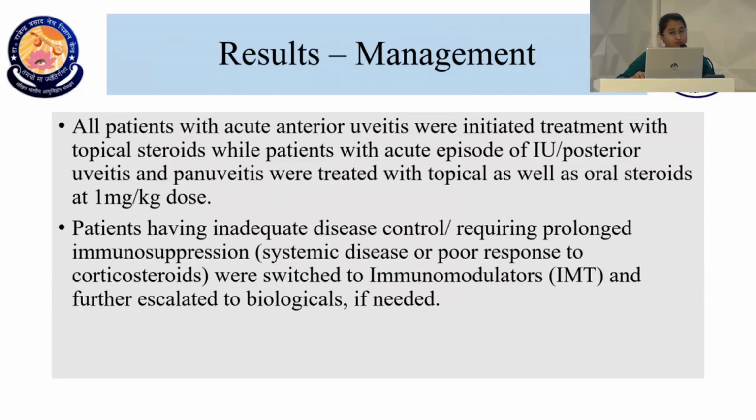So coming to management, all these patients were treated according to the anatomical site. If they had anterior uveitis, they were just treated with topical steroids and then tapered, unless there were changes such as BSK suggestive of prolonged inflammation. Those patients with intermediate uveitis, panuveitis and posterior uveitis required systemic corticosteroid therapy, and those that did not respond, or those that required prolonged systemic corticosteroid therapy, such as those with systemic associations, or who had poor response or were steroid responders, were switched to immunomodulators as well as biologicals as and when needed.